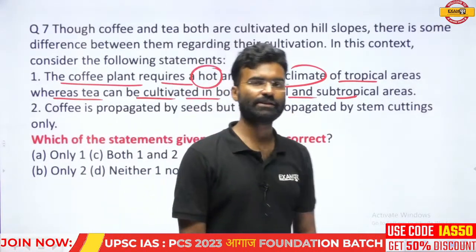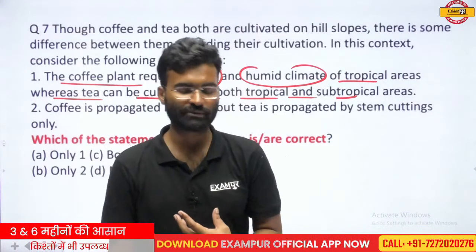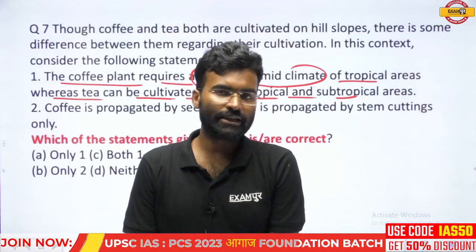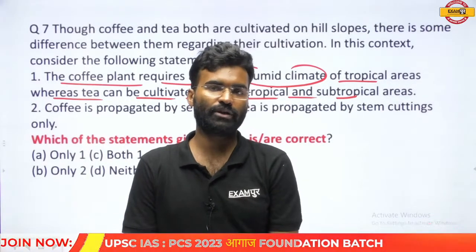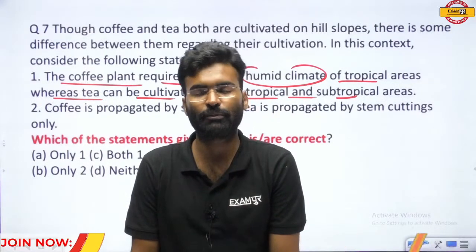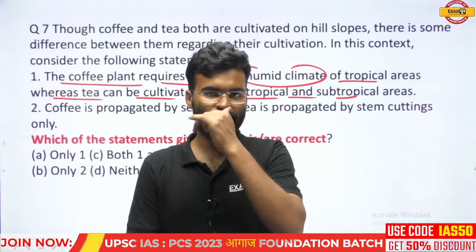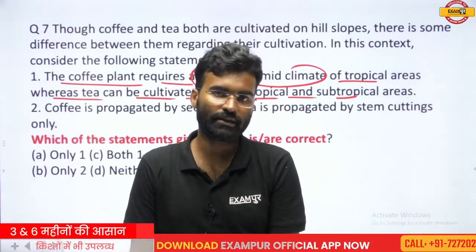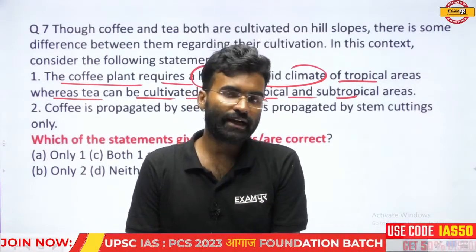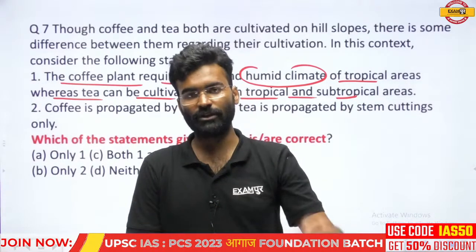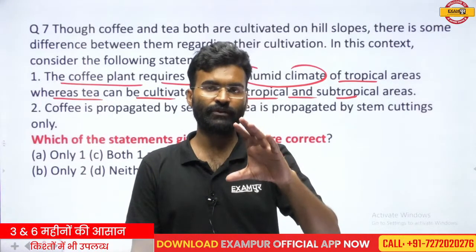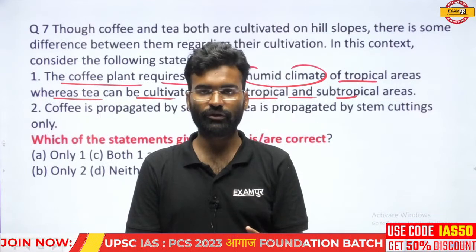If you have the tendency, the potential to observe things, then you can utilize your information. The maximum coffee production in India is done by Karnataka. Approximately 80 to 90% contribution in the coffee production is by Karnataka. And Karnataka is located in the tropical region, that means below the Tropic of Cancer. The tropical region is the region which is located between the Tropic of Cancer and the Tropic of Capricorn.